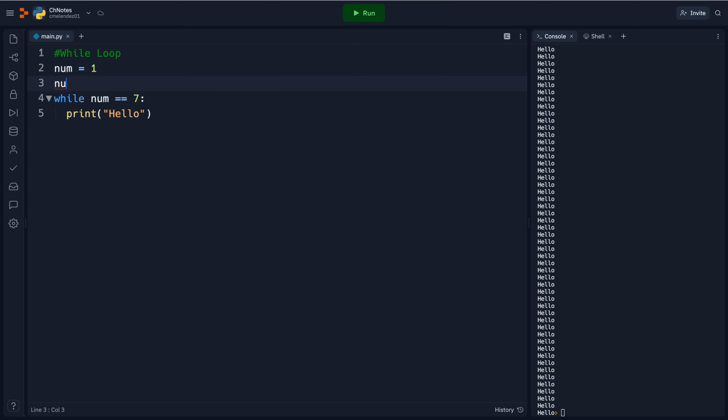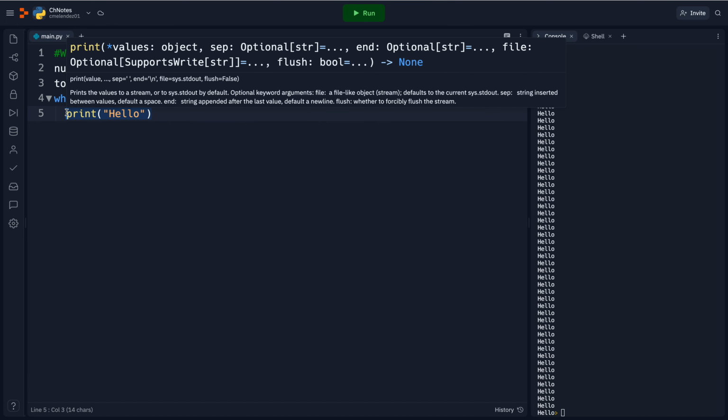So if I say total equals 0, and then while num is equal to true, I want to print num, and total equals total plus num.